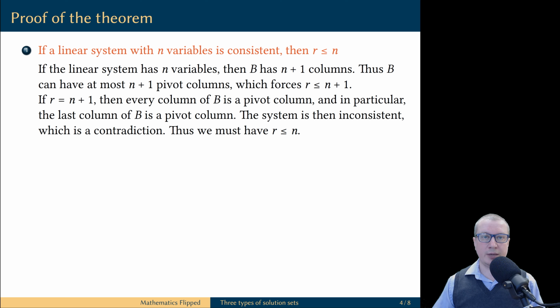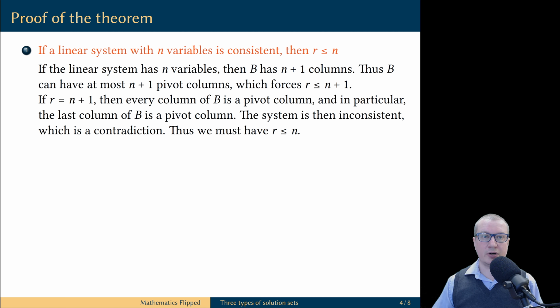I am going to use a proof by contradiction. If R is equal to n plus 1, then every column of B must be a pivot column. Then the last column of B must also be a pivot column. But we already know that if the last column of the reduced row echelon form of the augmented matrix is a pivot column, then the corresponding linear system is inconsistent. This is a contradiction with our assumption that the linear system is consistent. And this contradiction shows that R cannot be equal to n plus 1.